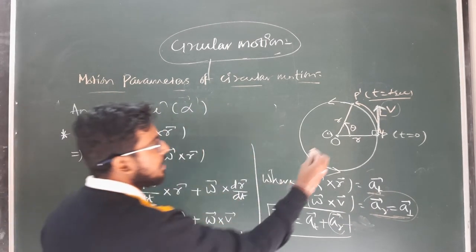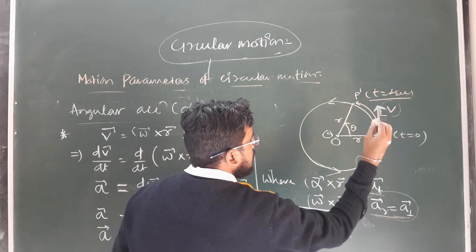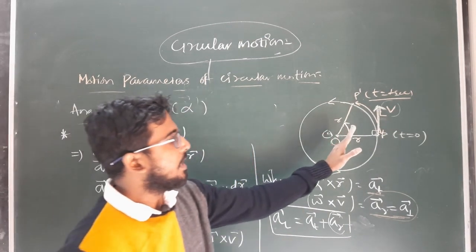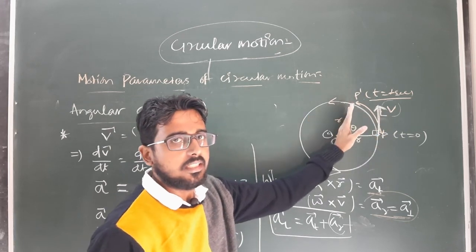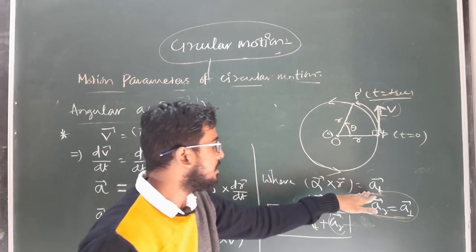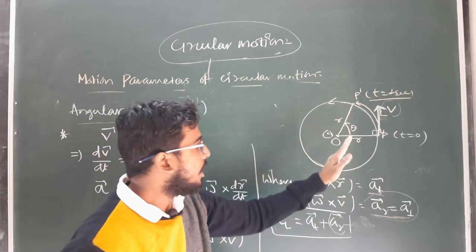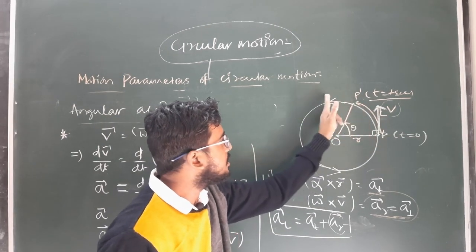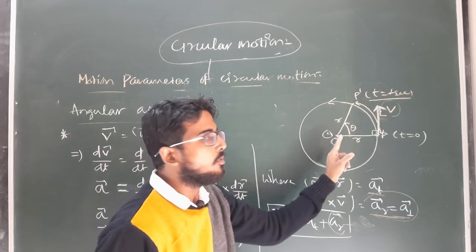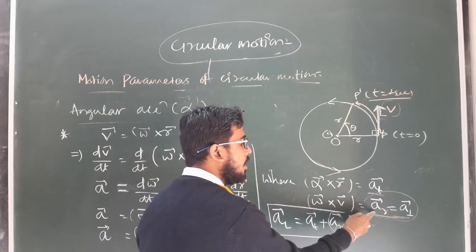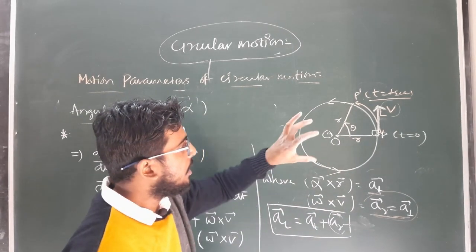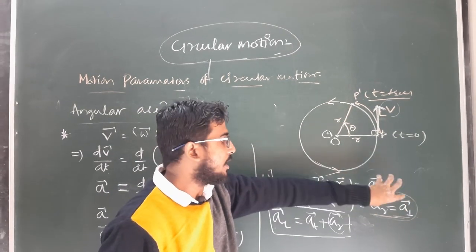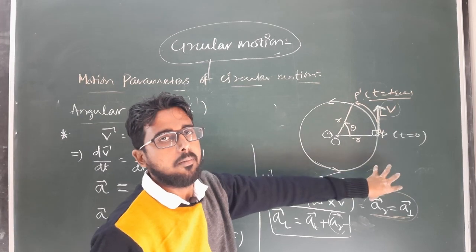And in circular motion, if the particle is moved with constant speed, that means the speed is not changing with respect to time, then a tangential will become 0. But as at each and every position the direction of linear velocity changes, there must be a perpendicular or a radial. So for a circular motion, a radial is a must, but a tangential may not be present.